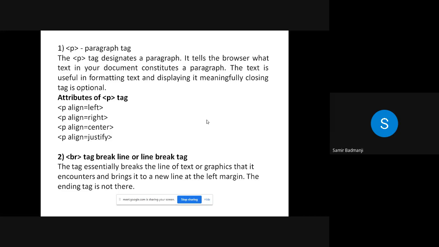Okay. So the first tag is the paragraph tag. Later I will show you how it works. Just now we are seeing the introduction. So P means a paragraph. It will tell the browser that this text in your document is a paragraph. So basically it is used for formatting text and displaying it meaningfully. Now, like I told you, some tags have attributes and some tags don't. For the paragraph tag, there is only one attribute, which is called align.